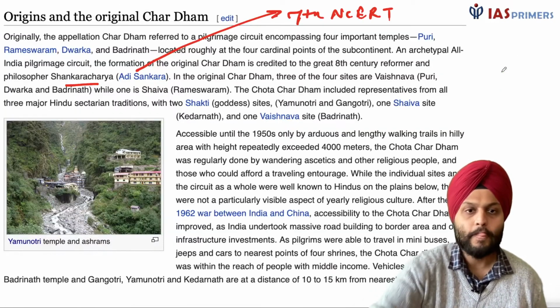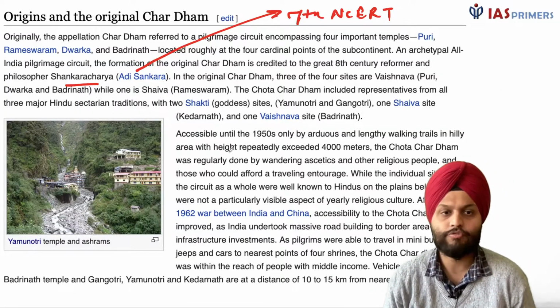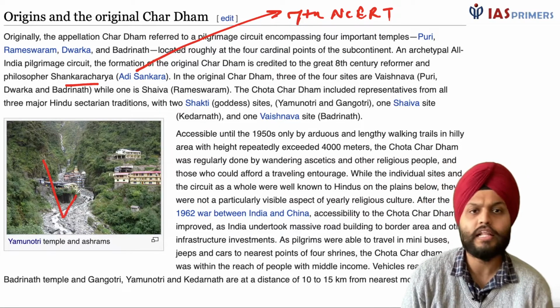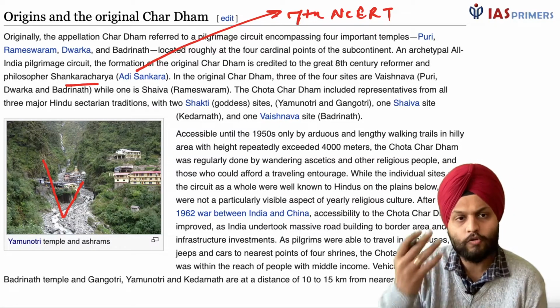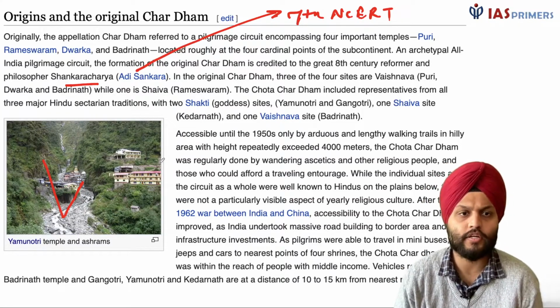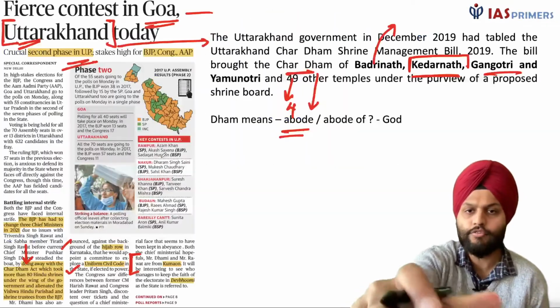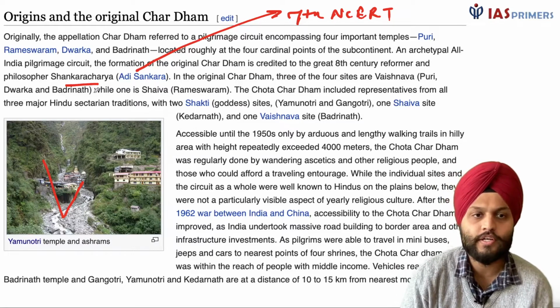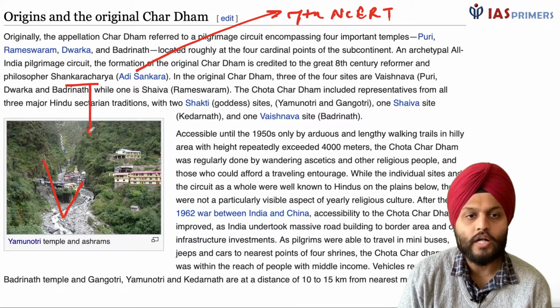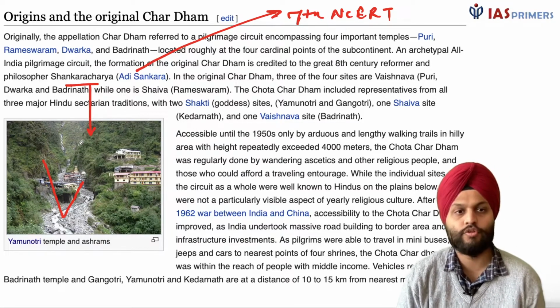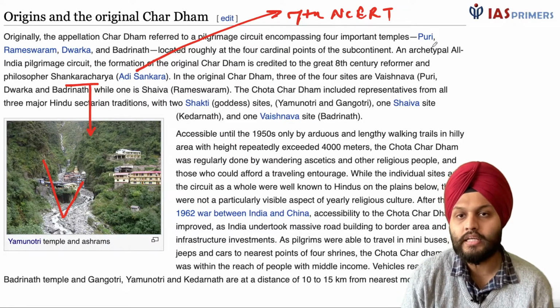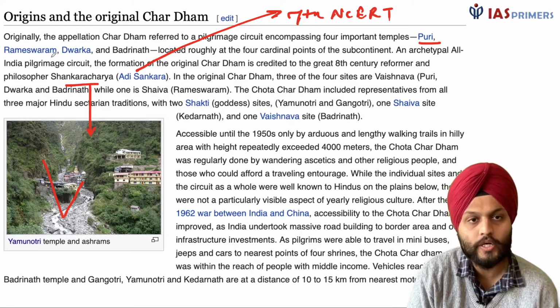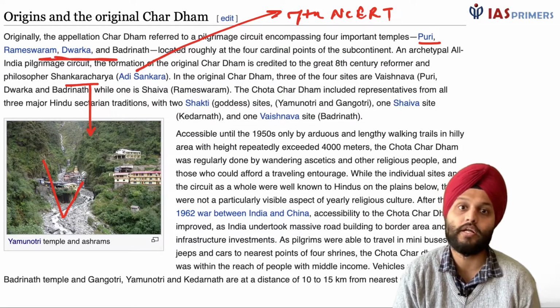Now, this literally came to my thinking also, that I have studied Char Dhams, and this is a different Char Dham from what I did in the NCERT, or what you would do in the NCERT. Adi Shankara said that there are 4 sites, Char Dham, and these are Puri, Rameshwaram, Dwarka and Badrinath.